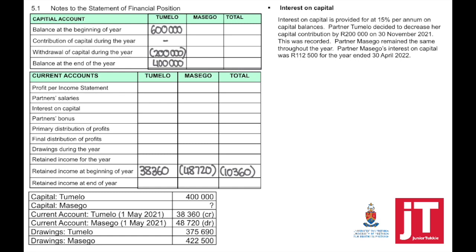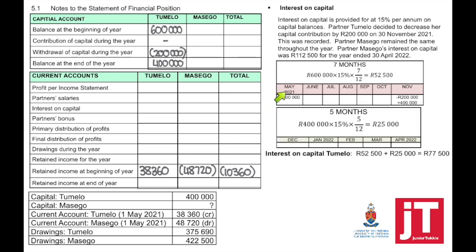Now, at the same time, interest on capital is calculated on the capital balances, which means we need to work out the interest for Tumelo. They provided the interest on capital for Masego, that was 112,500.